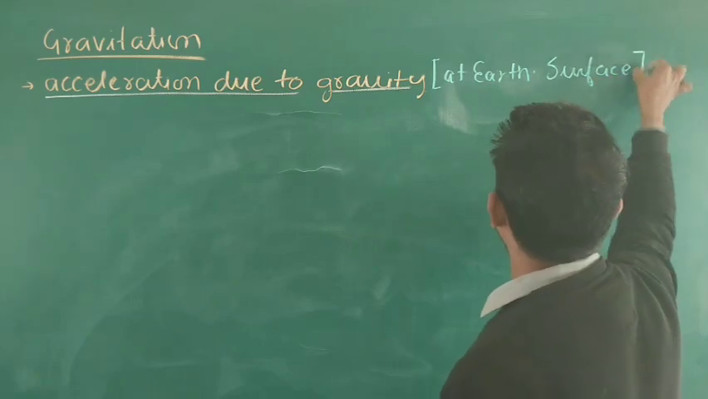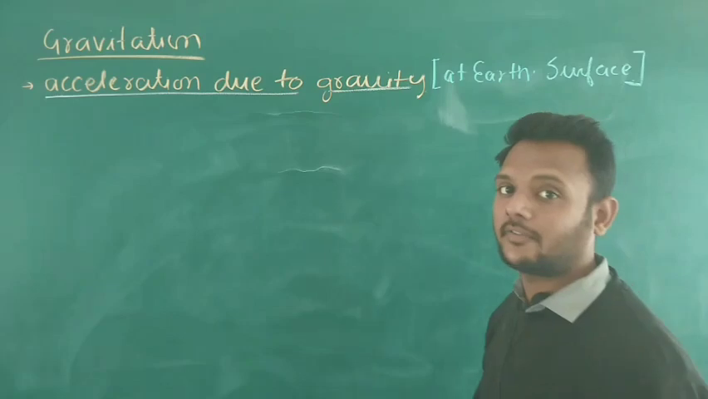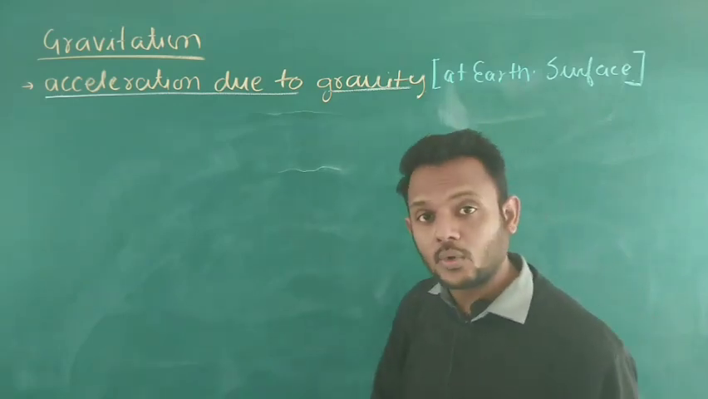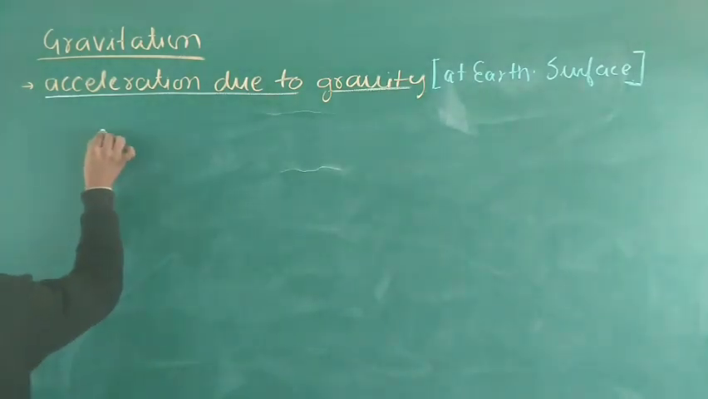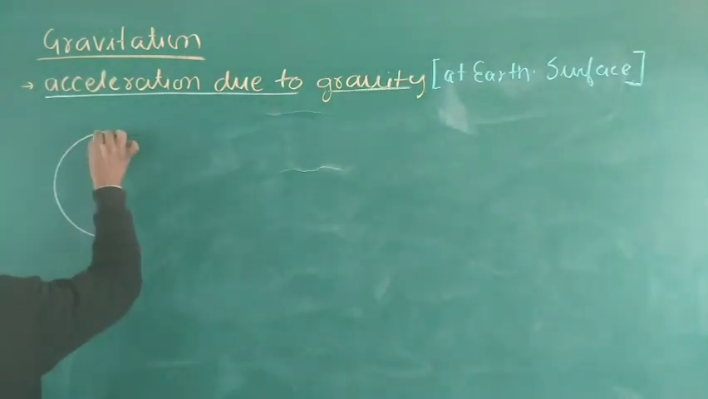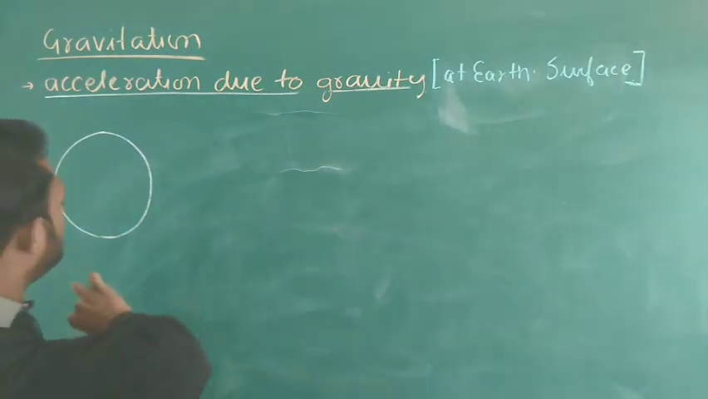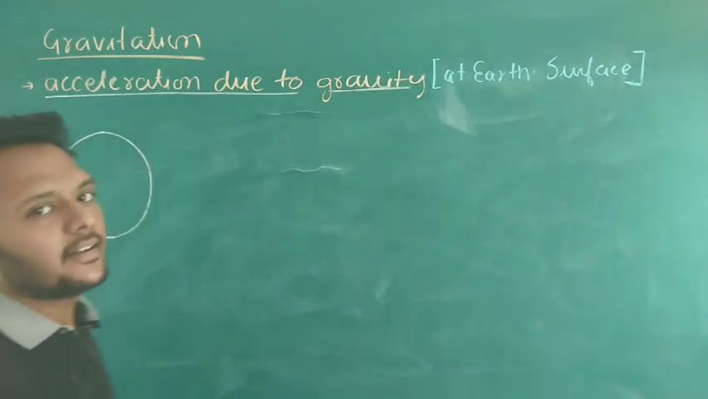As we all know, the value of g, that means acceleration due to gravity at earth's surface, is equal to 9.8 meter per second square. So let's determine the value of g here. Suppose this sphere is our earth. The shape of the earth is not perfectly spherical, but here we assume it is.